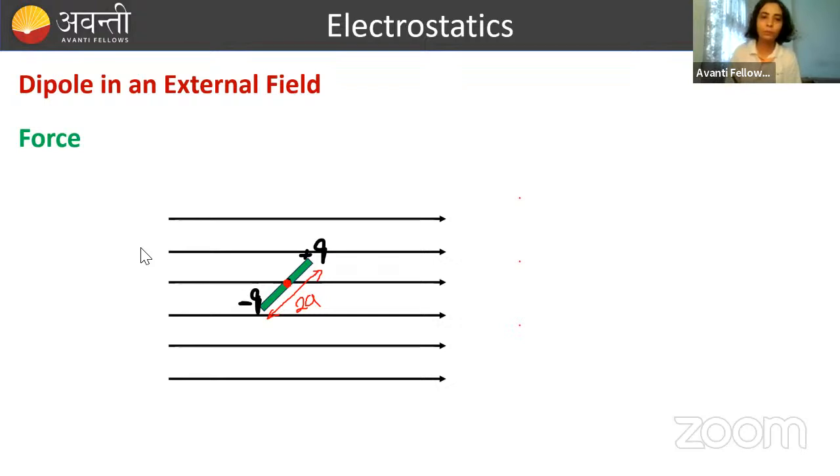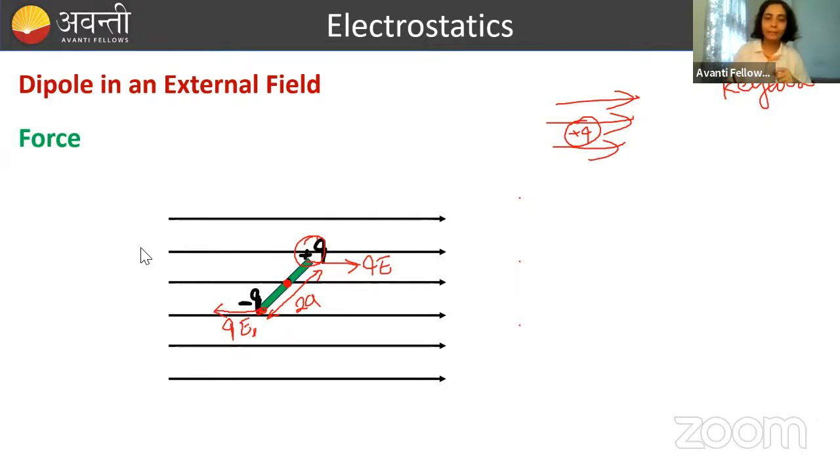So यहाँ पे देखो, force we have to apply on both negative and positive charge, and we have studied while we were reading electric field that if positive charge is kept in an electric field, I have told you this is a key word. I said time and again कि force on positive charge acts in the direction of electric field, and force on negative charge acts opposite to the direction of electric field. तो यहाँ पे देख लो, force on the positive charge will act in the direction of electric field. How much? qE. And force on the negative charge will act opposite to the direction of electric field. How much? qE dash ले लो.